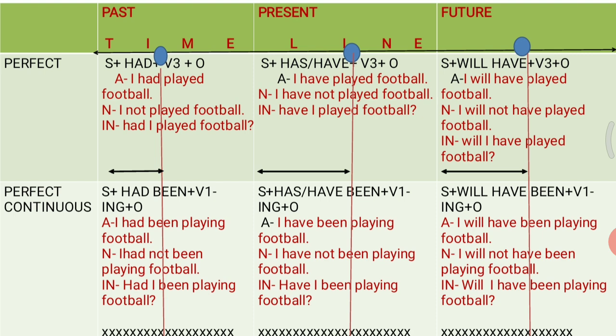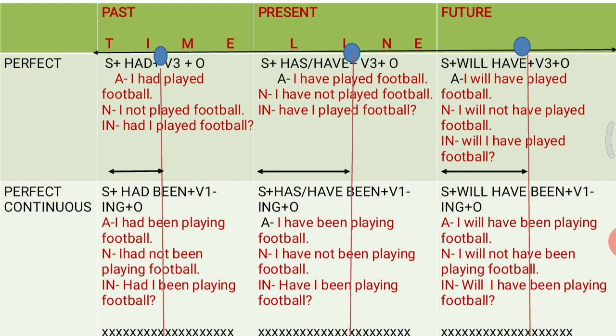Then moving on to your future perfect continuous tense. Now the sentence structure is subject plus will have been plus verb first form with ing plus object. Now here when I say I will have been playing football. Now what does it mean?